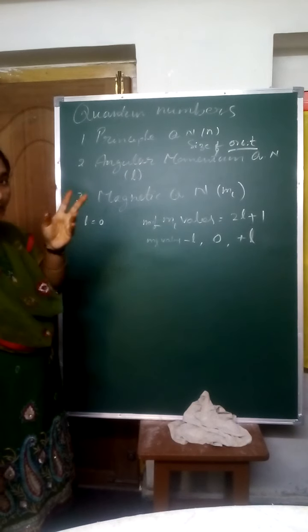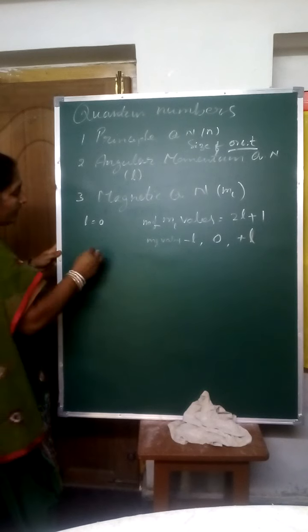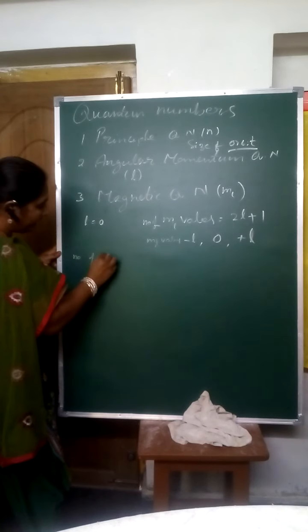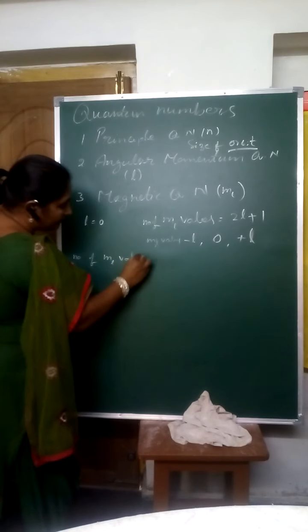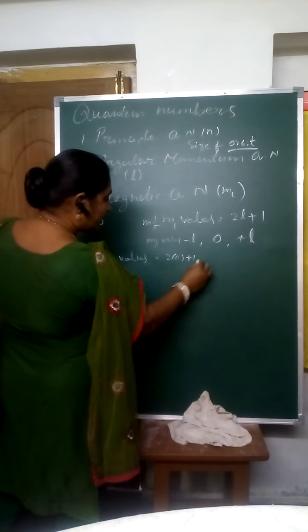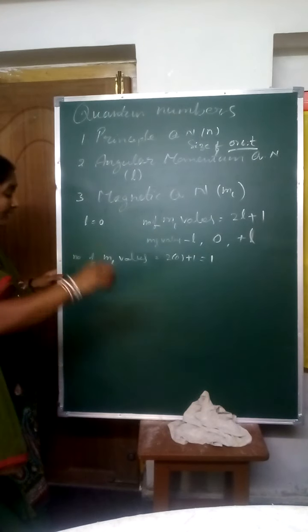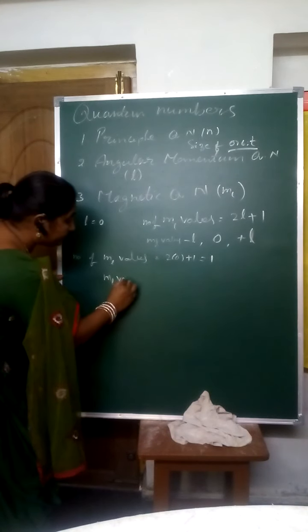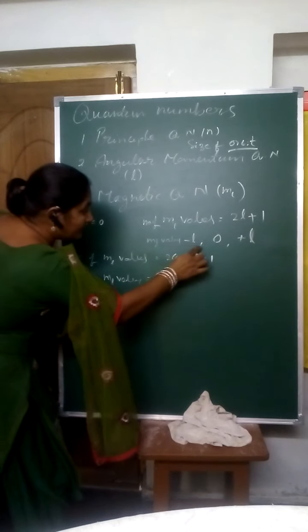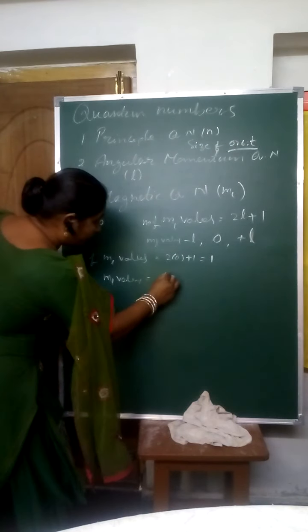I will tell you one example. If l is equal to 0, then number of ml values is 2 into 0 plus 1, that means 1 only. What is that ml value? Minus l to 0 to plus l, only 0.